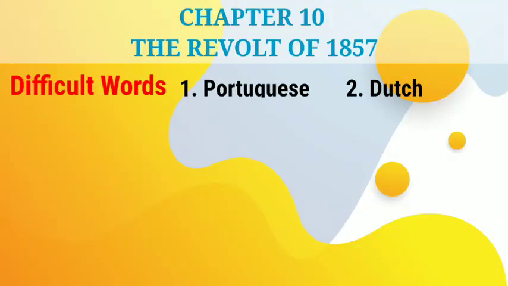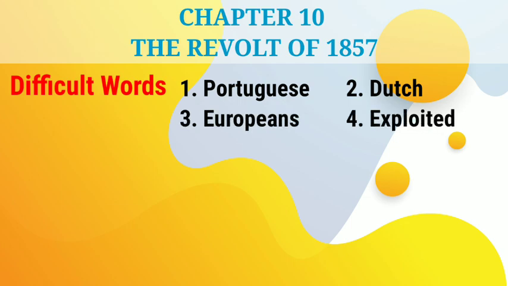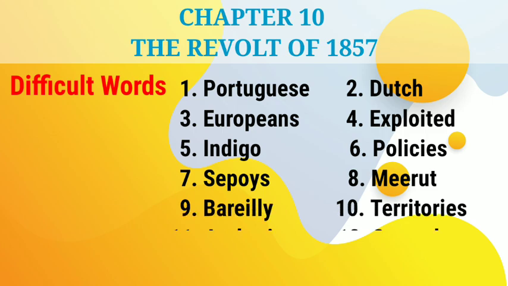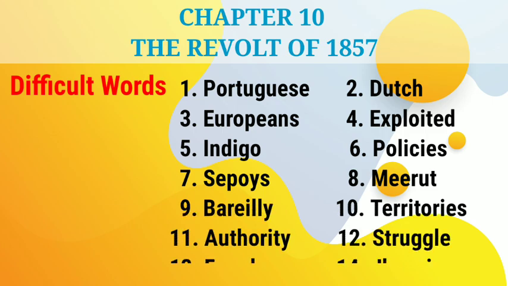Chapter 10. The Revolt of 1857. Difficult words: Portuguese, Dutch, Europeans, exploited, indigo, policies, sepoys, Meerut, Bareilly, territories, authority, struggle, freedom, Jhansi.